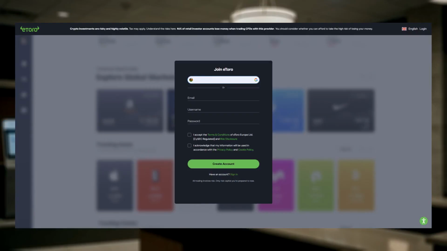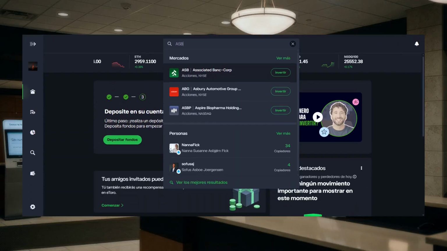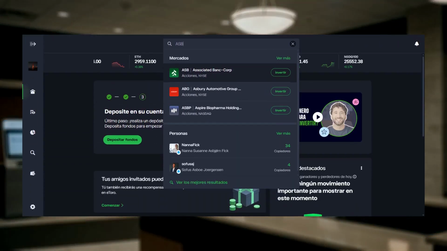After registering, you will need to verify your account with an ID document and add funds before making a purchase. Use the platform search bar and type the ticker ASB. Then select the matching Associated Banc-Corp listing from the results to open the stock page.